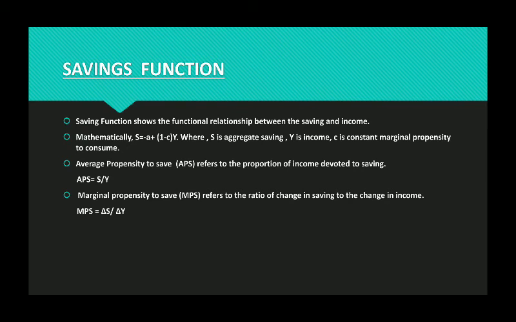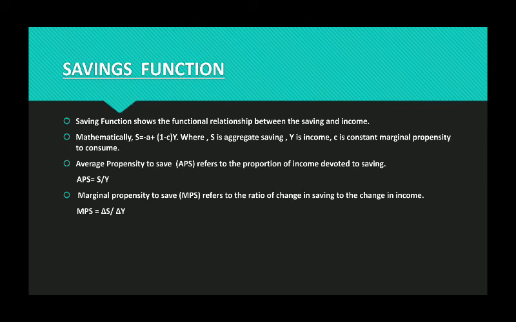If your income is changing, what is the change in saving due to that change in income? That is being done by MPS. Just like MPC, MPS also lies between 0 and 1. Because when your income increases, either you can save the entire part or you can consume the entire part. That means it is also lying between 0 and 1, just like MPC.